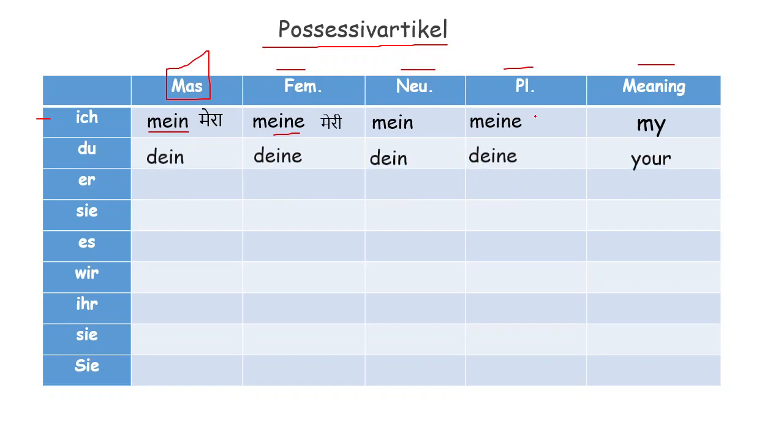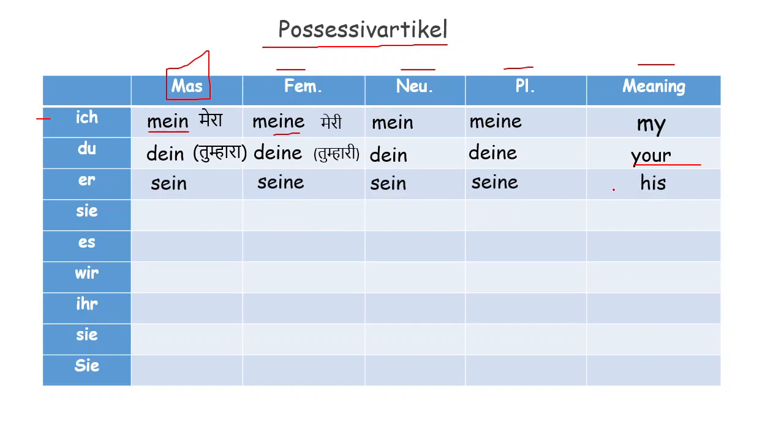Du, your. Dein, for a feminine thing, deine. Neutral, dein, plural, deine, meaning yours. And in Hindi we say tumhara, tumhari. तुम्हारे पापा, तुम्हारी मम्मी. Er, in English we say his, but here for a masculine thing sein, for feminine seine, neutral sein, plural seine.